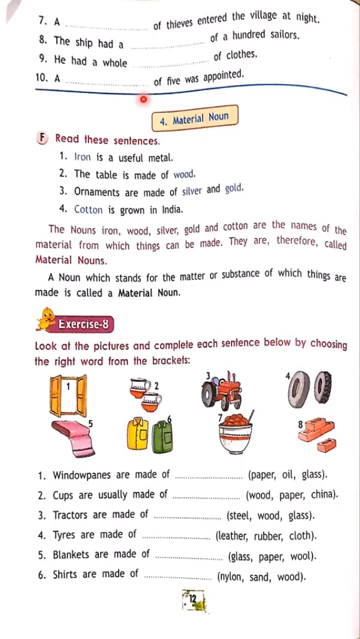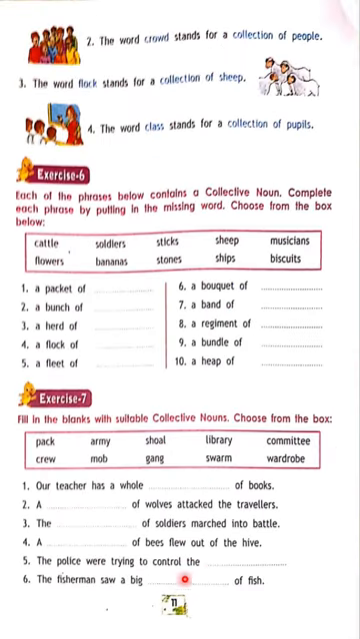A gang of thieves. A ship had a crew of sailors. He had a whole wardrobe of clothes. A committee of five was appointed. Means a group of people. A whole wardrobe of clothes. Crew or mob, you have it here. Okay, we'll do it later. First, we'll go here.